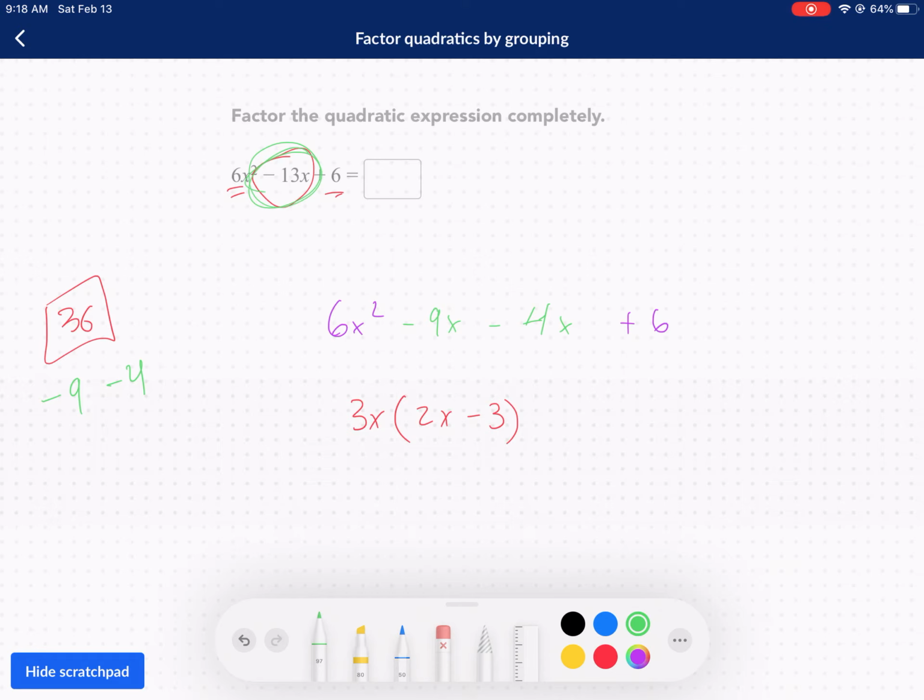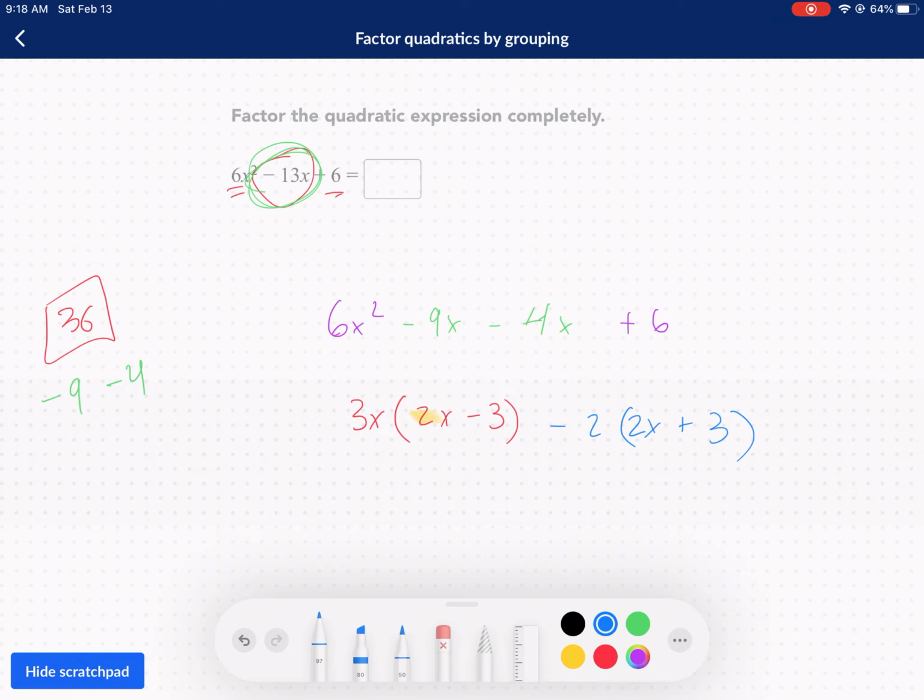Then we're going to factor out of this one. We're going to factor out a negative. I want the x to be positive because we have a positive x here. So I'm going to factor out a negative 2. That's the greatest common factor. I'm left with x plus 3. I don't like the way that looks. Notice how I didn't get them to match. So it looks like I'm going to have to figure out something else to factor out. What can I do? Oh, I'm sorry. That's because I factored wrong. 4x divided by 2 is 2. There we go. I'm sorry.